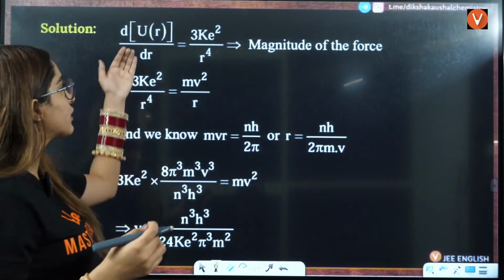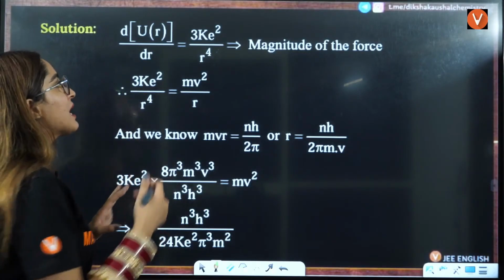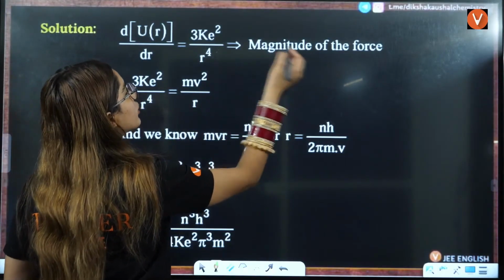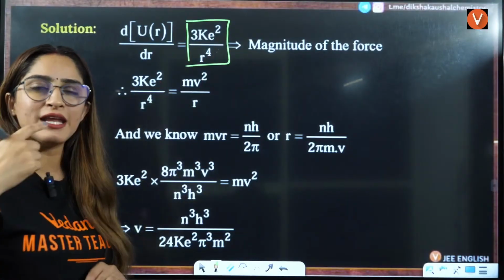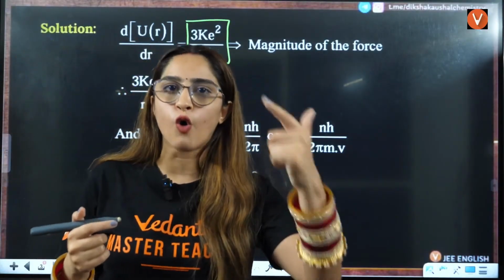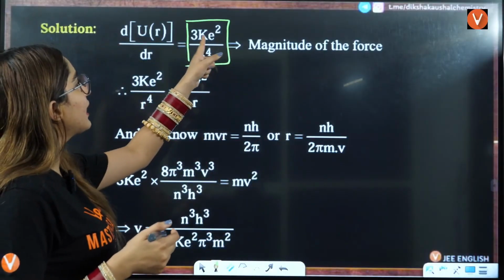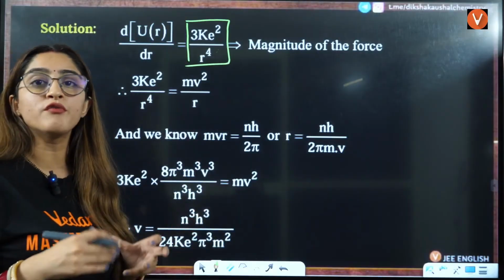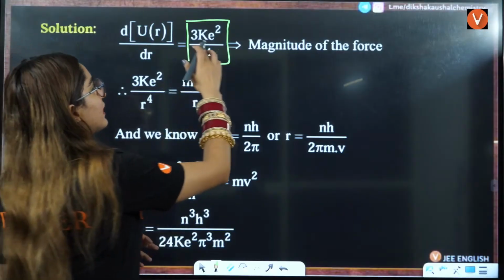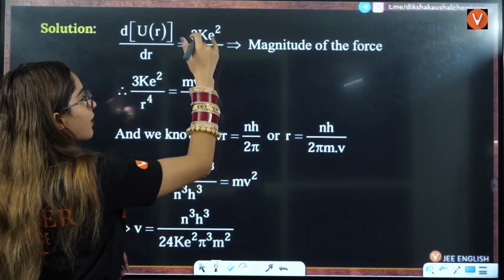The differentiation of energy with respect to r is equal to the magnitude of the force, which for an electron moving in a circular orbit is going to be 3ke squared by r raised to power 4. This is from physics that we know.